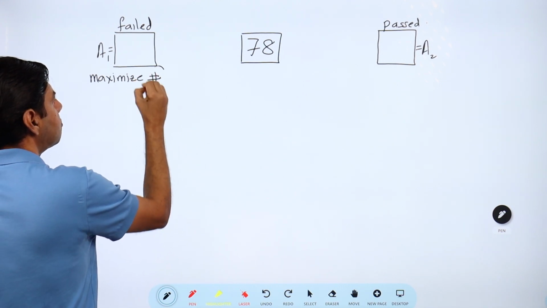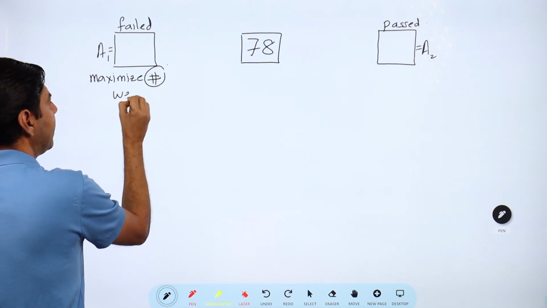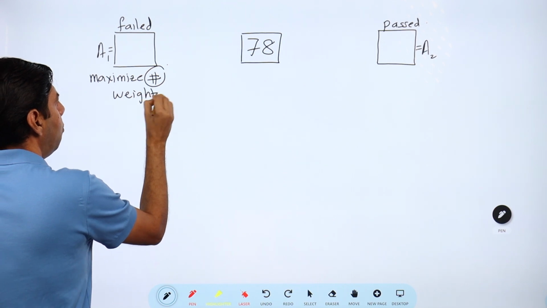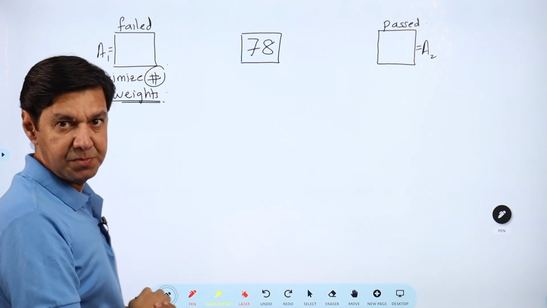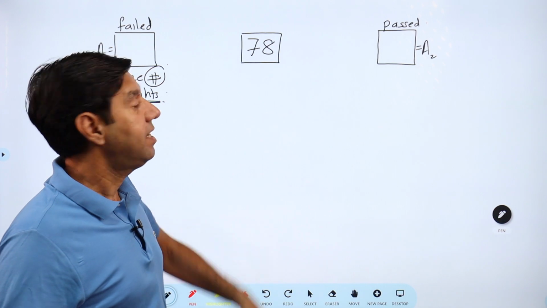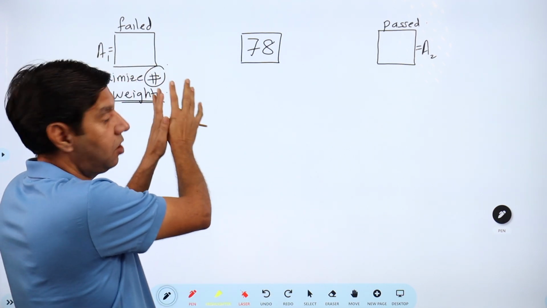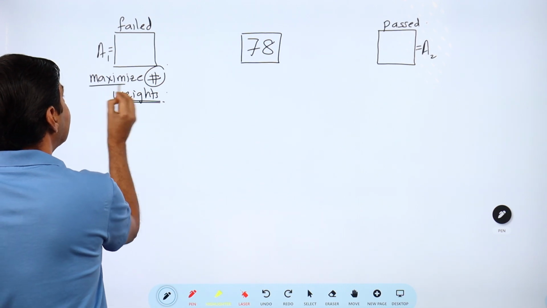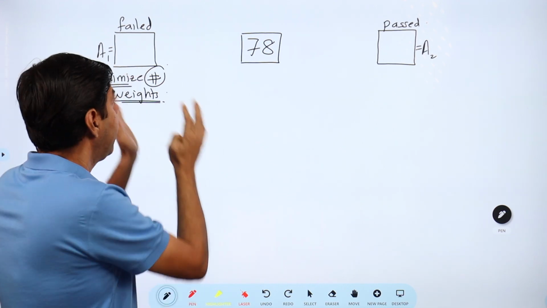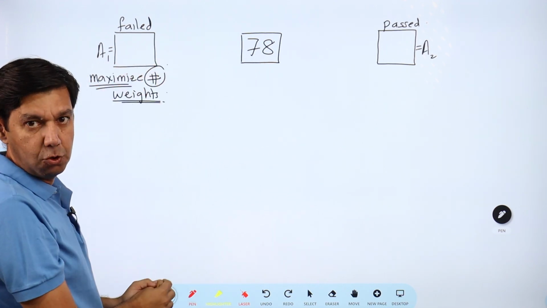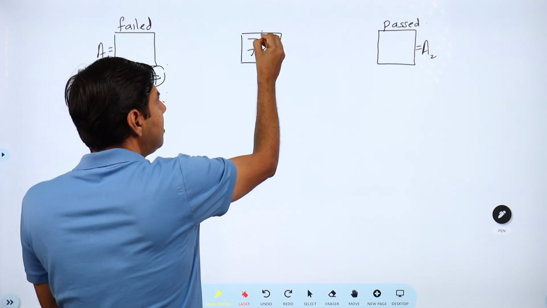And this number of students is nothing but the weights when we talk of weighted average. And from your familiarity with alligation, or even I'll explain the logic here also, if we want to maximize this group's weight, it is going to pull the average closer to it. But let's say the average is fixed.